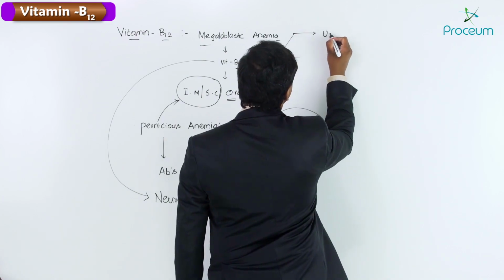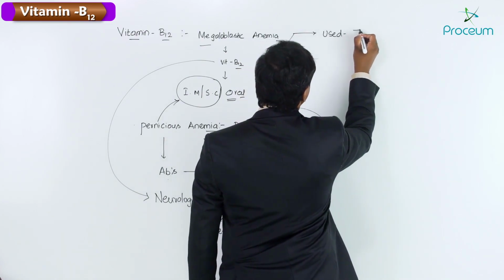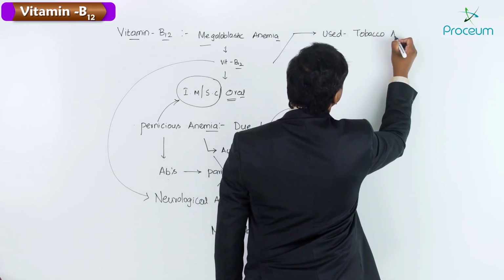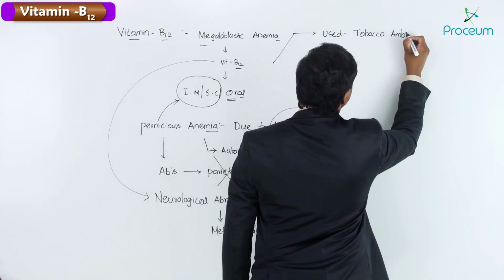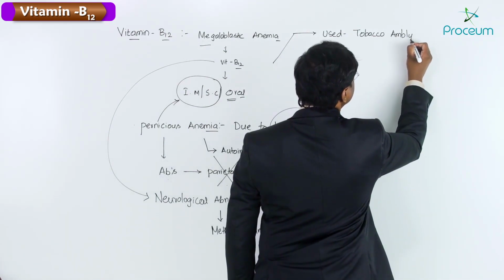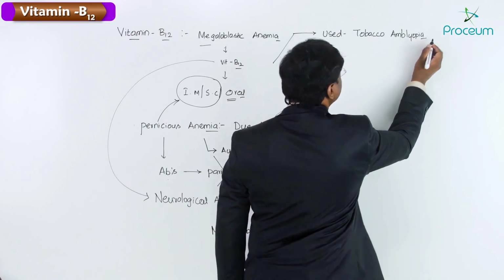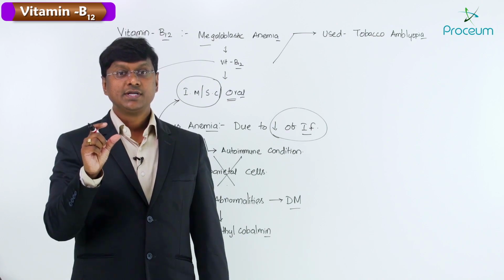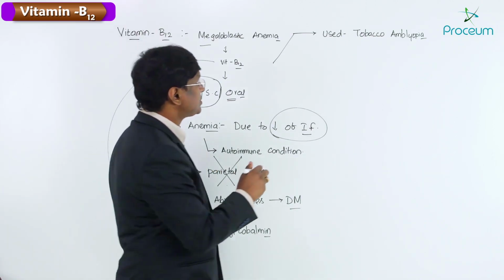This vitamin B12 is also used for the treatment of tobacco amblyopia. And which formulation of vitamin B12 is used? Hydroxocobalamin is used.